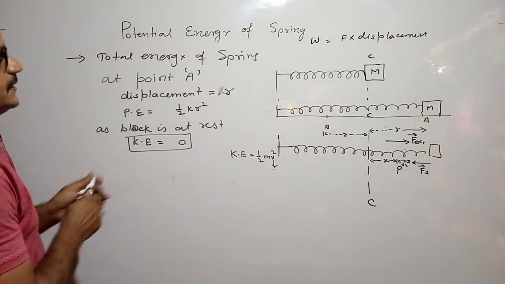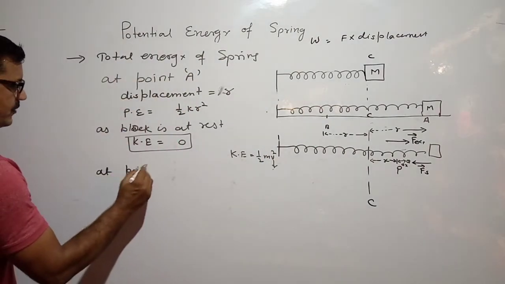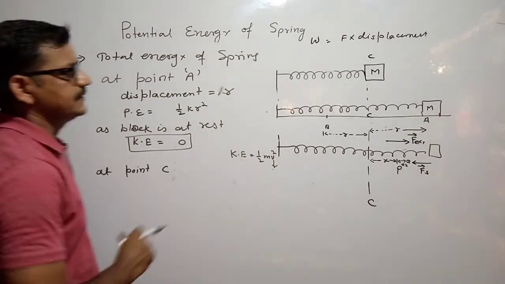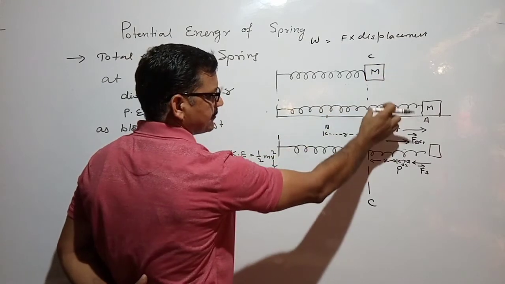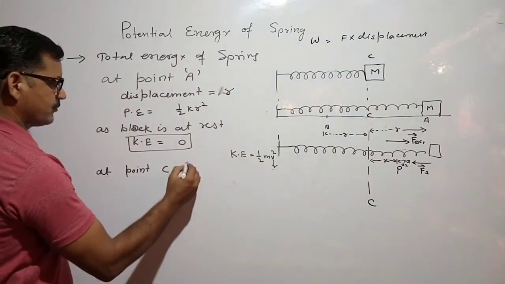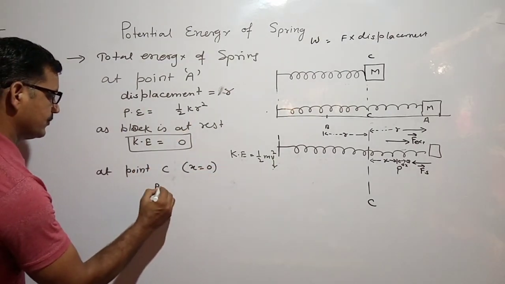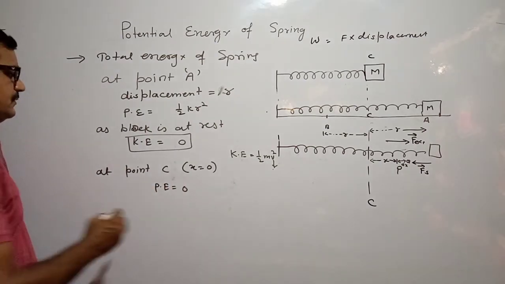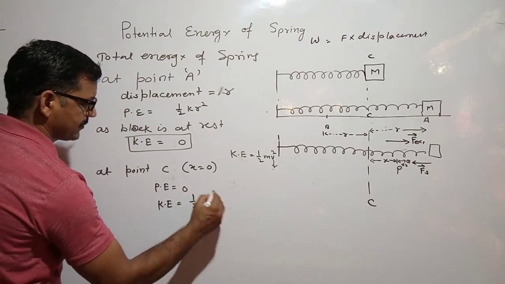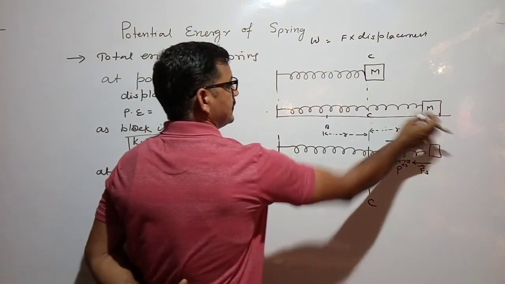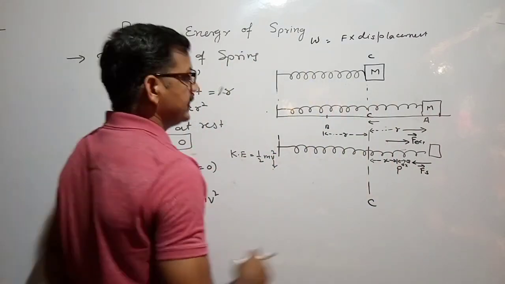Now potential energy at point C here. At point C, displacement is 0 because the block of mass m is at the mean position or equilibrium position. So at point C, x is equal to 0, so potential energy will be equal to 0. What is kinetic energy here? Kinetic energy will be equal to half of mv square. Means at this point, this block of mass will move with the higher velocity. Why? Due to the inertia.